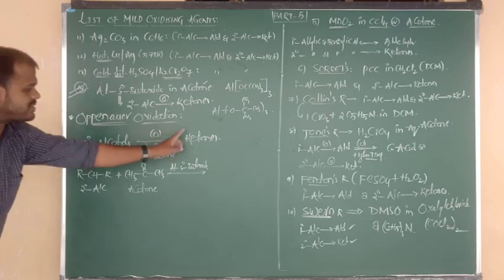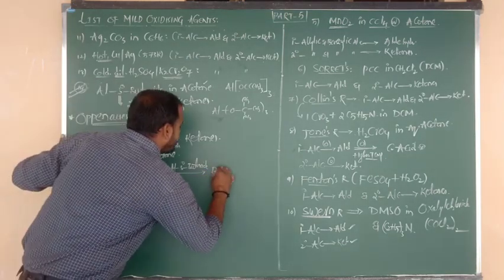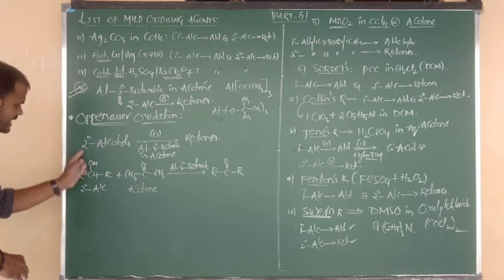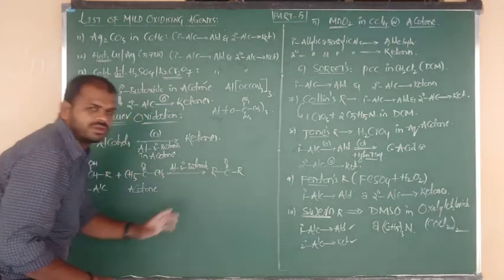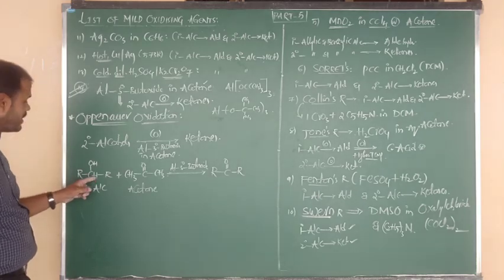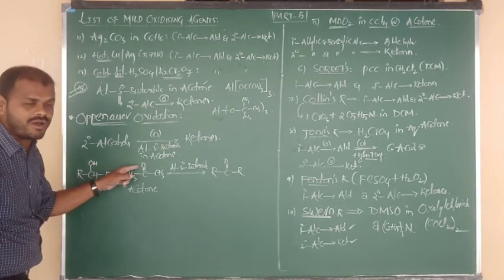Now secondary alcohols oxidize into the ketone. Remove H, the single bond becomes a double bond to O. So R bonded to C, C double bond O, again bonded to R. The secondary alcohol form just changes into the ketone. From here we are removing how many hydrogens? 2 hydrogens. The hydrogen removed from the O attacks the ketone oxygen.